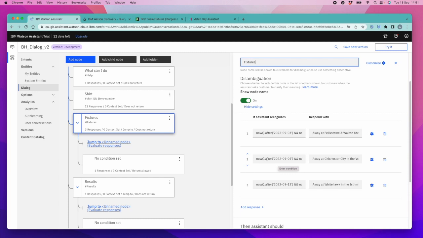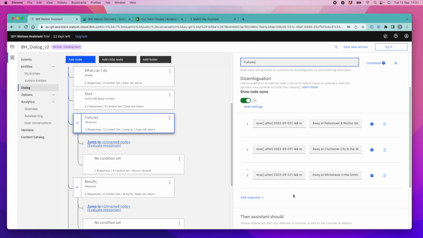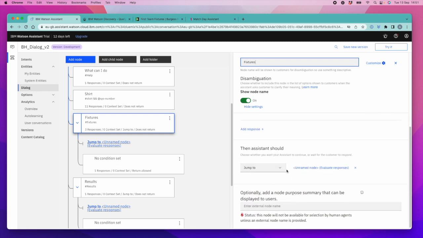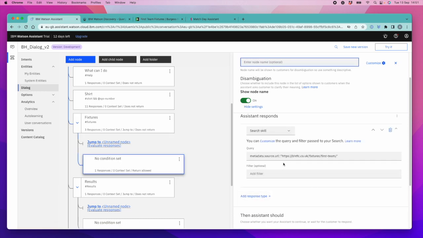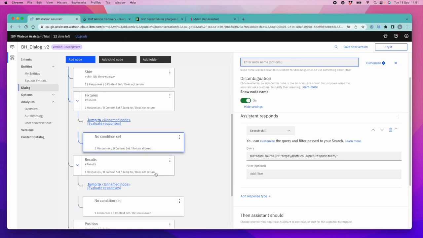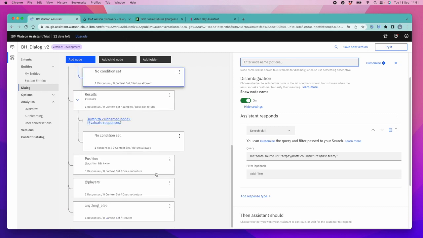So using some simple conditional code there to give me the response that I need. And then after it does that, the assistant jumps to this unnamed node here, where that unnamed node will look to run this query on the discovery service. And that is pretty much how you build those chat experiences.